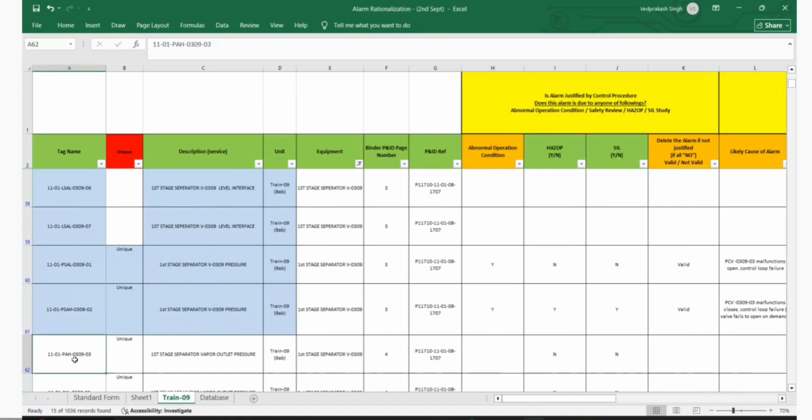So normally, why we suppress alarm? Because when the operator is starting from the control room, if he gets so many alarms, he will be confused, he will panic. So that is why we need to suppress it for the time being during startup. But override is a different thing. Override should not be considered here.